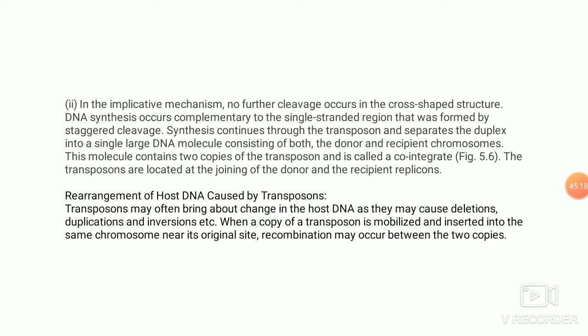The third category is non-composite. The example I have given is the Tn3 element. In this Tn3 element, you have the transposase gene and other important genes, such as the resistance gene. Along with that, two important genes: the transposase gene and the resolvase gene.